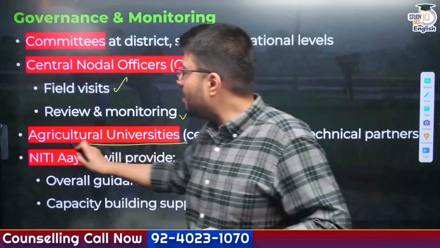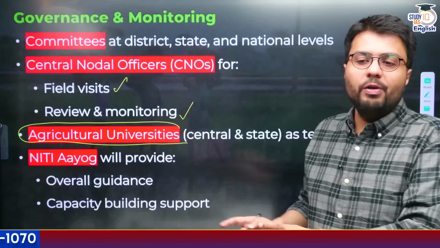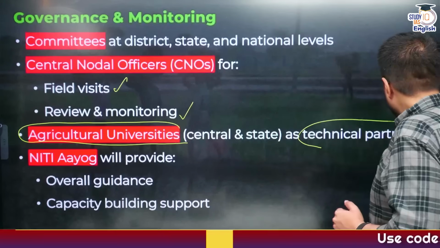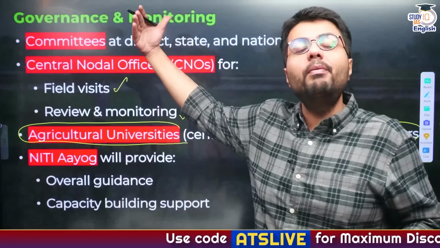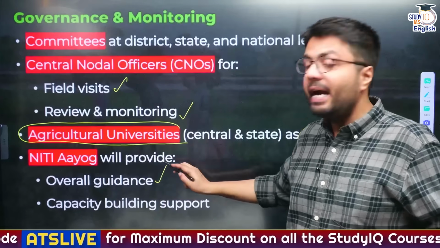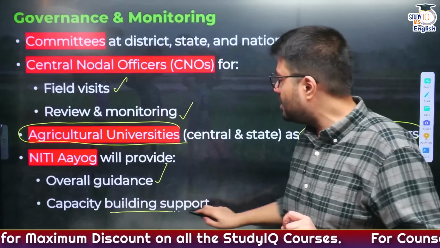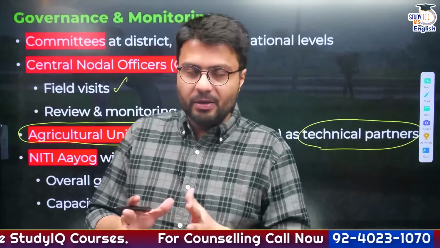Also, agricultural universities in India, both centrally owned or state owned universities, they will provide technical support to the farmers. And Niti Aayog, which was responsible for implementation of aspirational districts program, it will provide overall guidance, overall expertise, as well as support to capacity build the farmers and the agricultural sector, right?